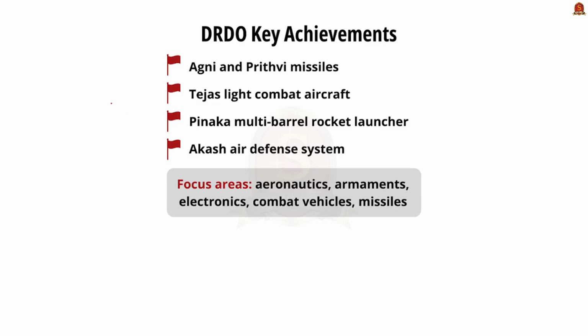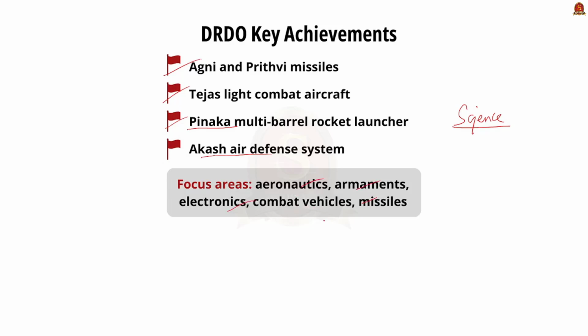First, they have developed the Agni as well as the Prithvi missiles. Next, they have developed the Tejas light combat aircraft. Along with that, they have also developed the Pinaka multi-barrel rocket launcher. And lastly, they have developed an air defense system called Akash. Their guiding principle behind all these developments is Balasya Mulam Vijnanam, which means that the source of strength is science. The main focus areas of DRDO are to develop technologies in aeronautics, armaments, electronics, missiles and more.